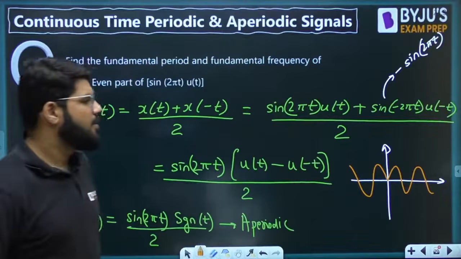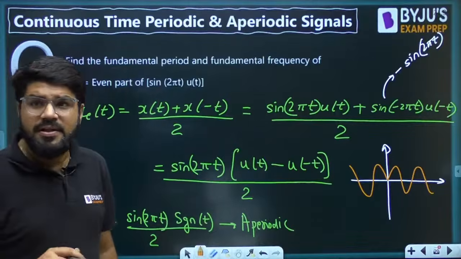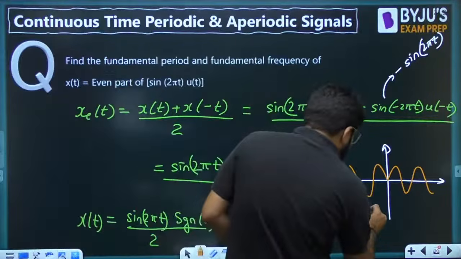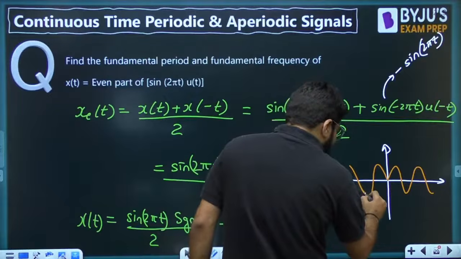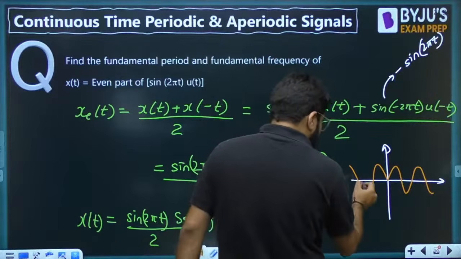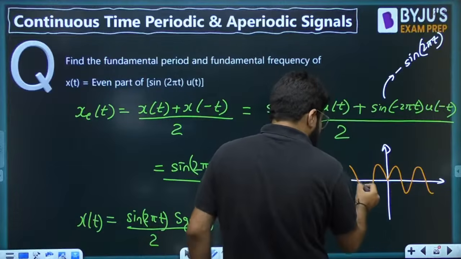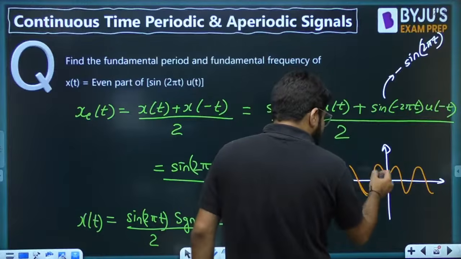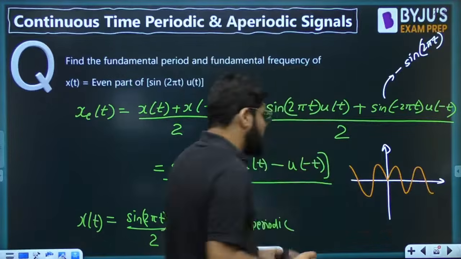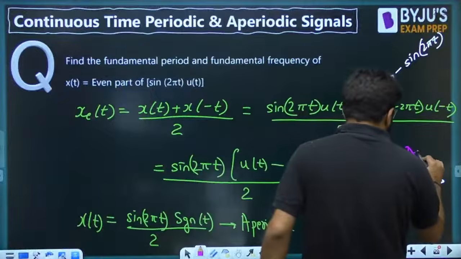Now this makes it aperiodic. This is the waveform. Because if you see, if this is one cycle, then a negative going waveform should come here. So here it should also have been negative, but it suddenly becomes positive. Negative to positive, then it should be negative to positive. Here it is negative to positive, then the nature changes, positive to negative. That is why this is clearly a waveform which is aperiodic. Understand it graphically too.